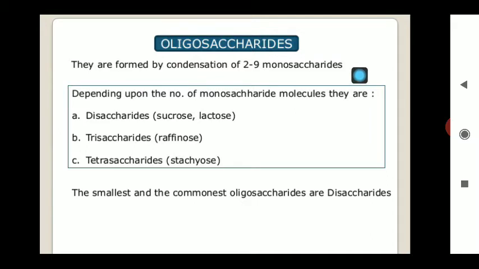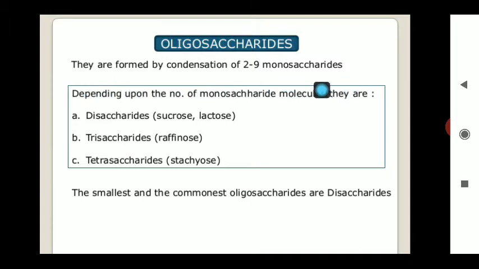What do you mean by the glycosidic bond? That is the C-O-C bond. And when these glycosidic bonds are present in n number of monosaccharides, the resultant compound is known as oligosaccharides. So basically, oligosaccharides are formed by the process of condensation, that is the loss of water, whenever two adjacent monosaccharides come close to each other.